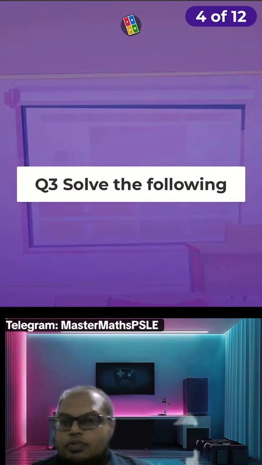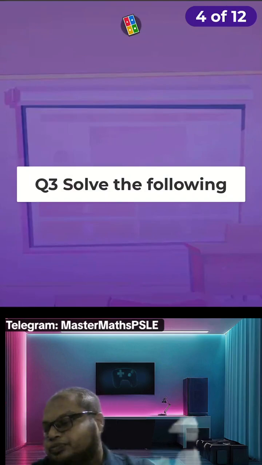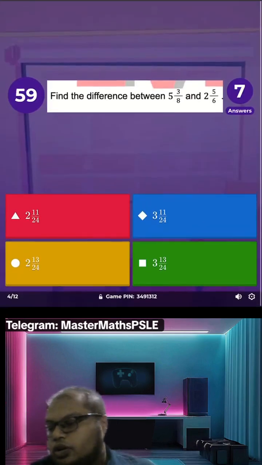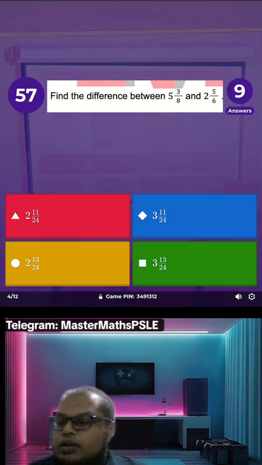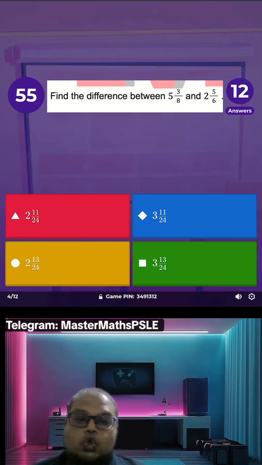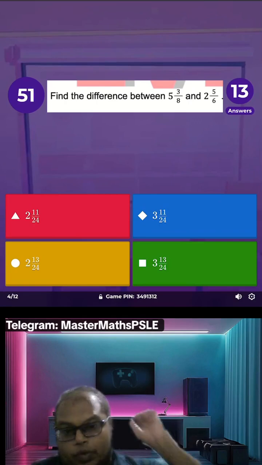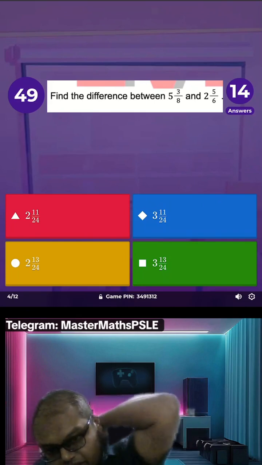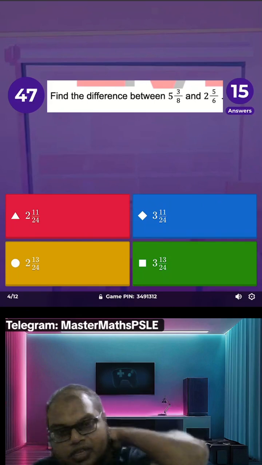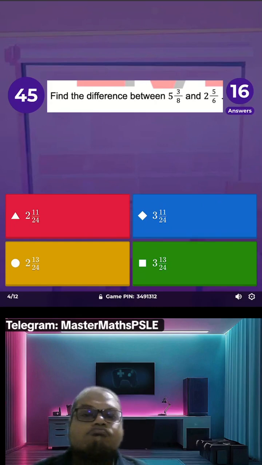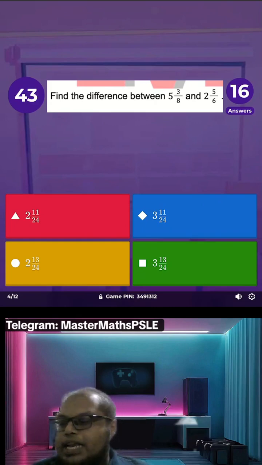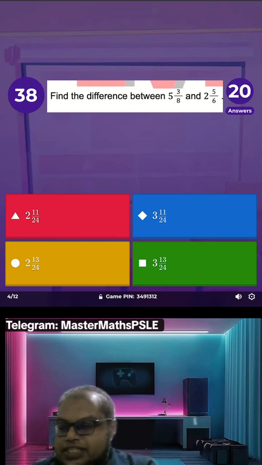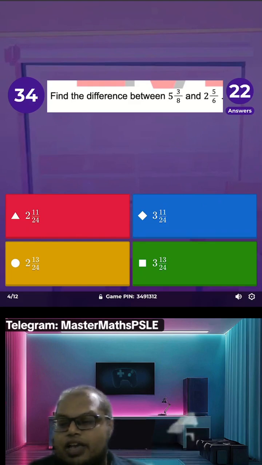Okay, question 3. The difference between 5 and 3 over 8 and 2 and 5 over 6. Alright, so difference. What is difference? Okay, 18 of you already answered. Any more?